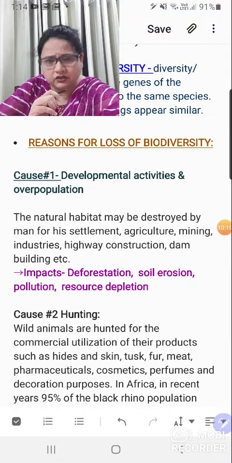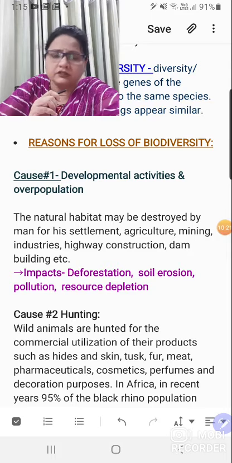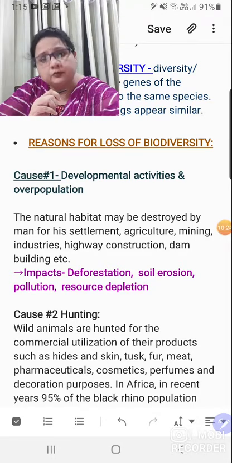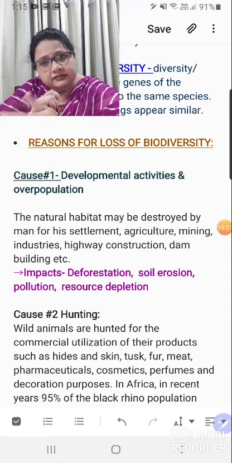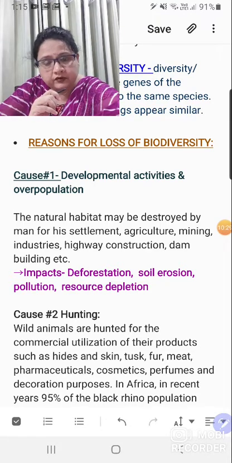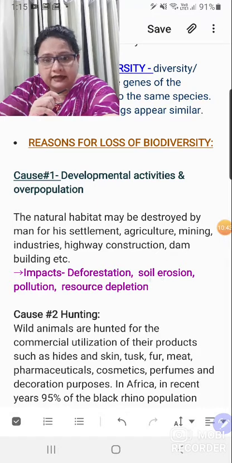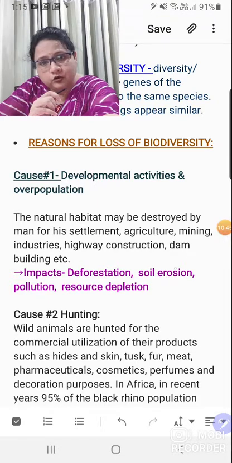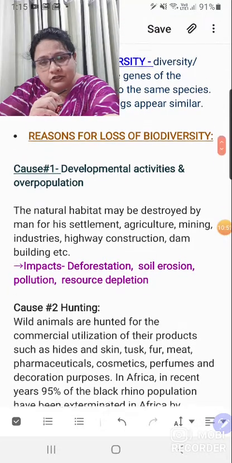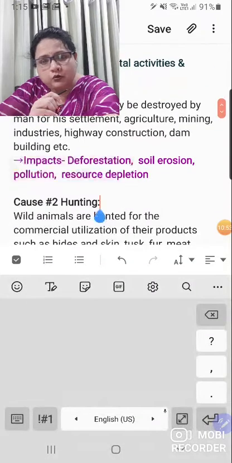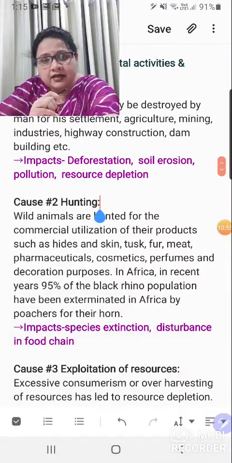When you talk about, say, the construction of a road or a railway track, obviously you have to deforest the area if the railway track or roadway is crossing forested land, right? So anything that is causing pollution, anything that is causing deforestation, is going to cause harm to biodiversity, right? If you can see, at the end I have written, if developmental activities or human settlement and overpopulation are there, then deforestation, soil erosion, pollution, and resource depletion will all be the impacts, right children?